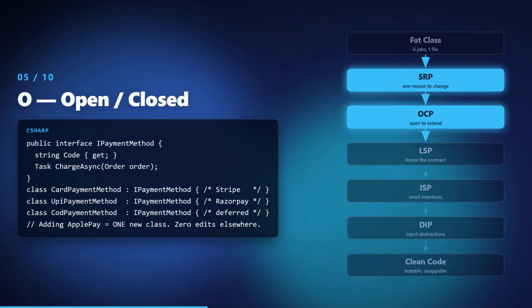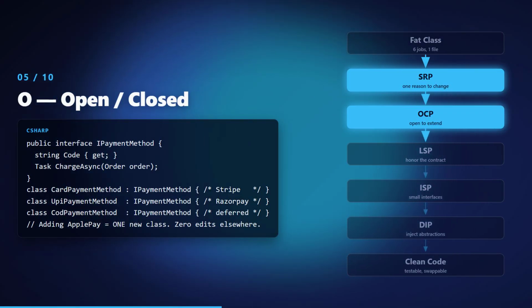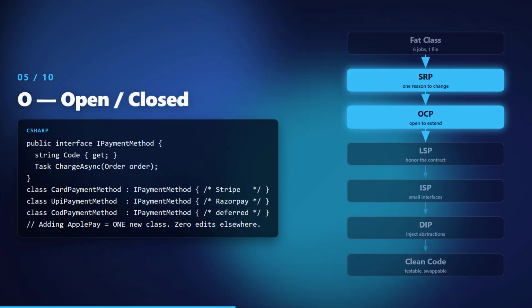Open to extension, closed to modification. A switch statement on payment type means every new provider edits the same file. A strategy interface means a new class and 0 touches to existing code.